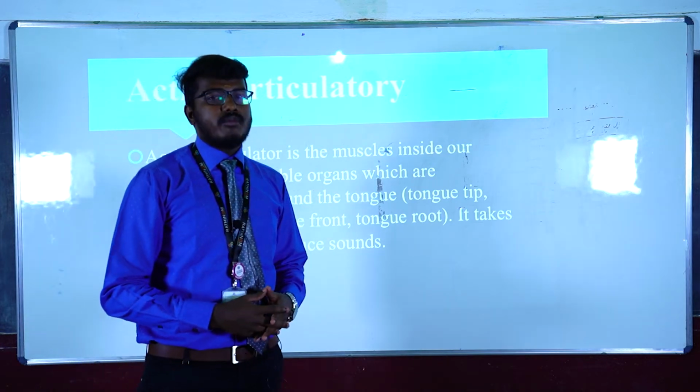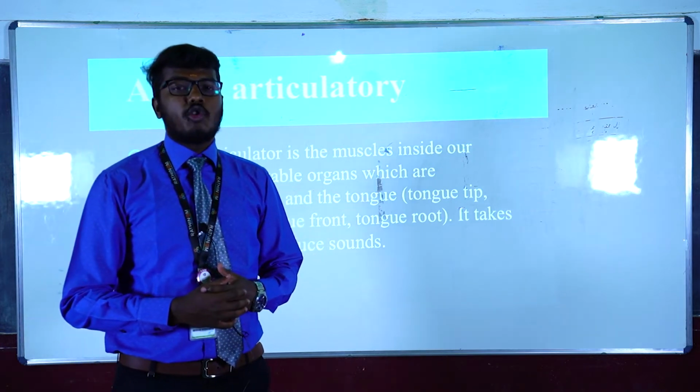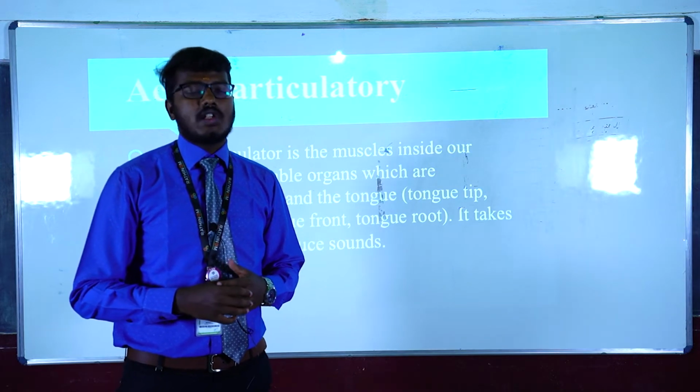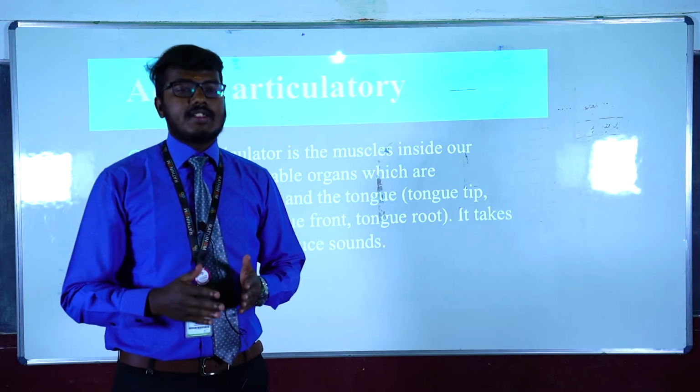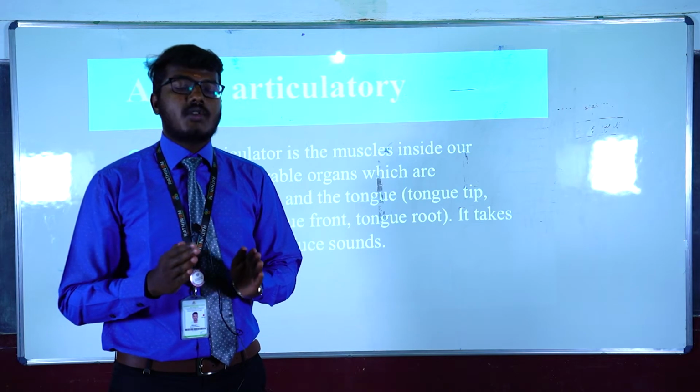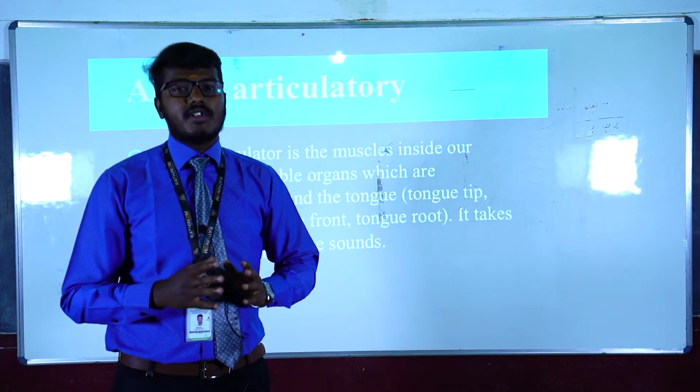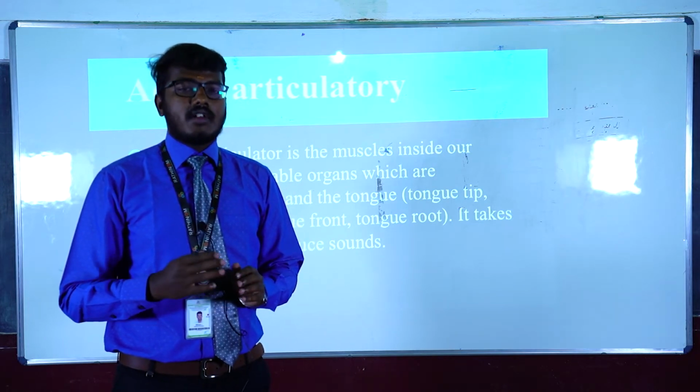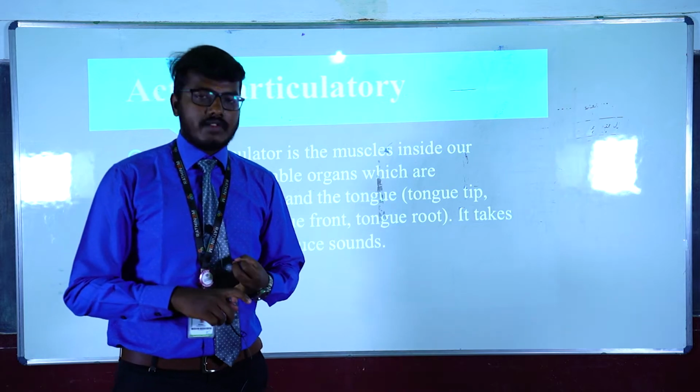Actually, before going into the organs of speech, we will have to know about the articulators. Articulators are the organs which are primarily necessary for the organs to act in coordination in order to produce a speech sound, we can say. The articulators are of two types, active and passive articulators.